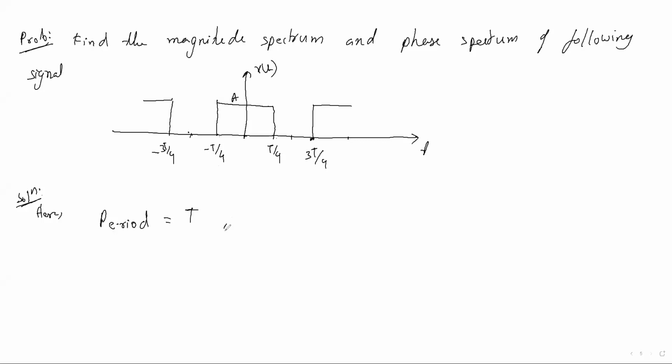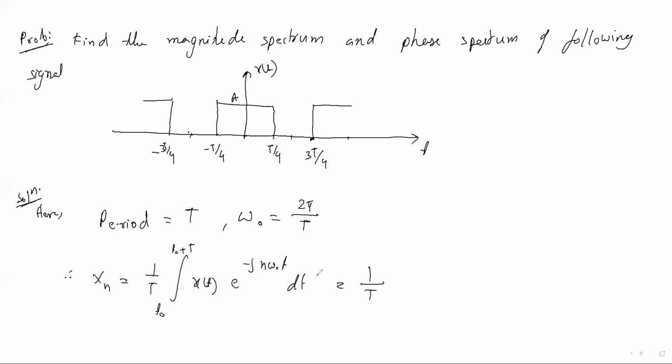Then what will be omega naught? These two things you should find first. Omega naught is 2 pi by T. Then Xn you can write, we know the formula: 1 by T, integral over T naught to T naught plus T, of x(t) e to the power minus j n omega naught t dt. This is the formula for Xn, the exponential Fourier series.